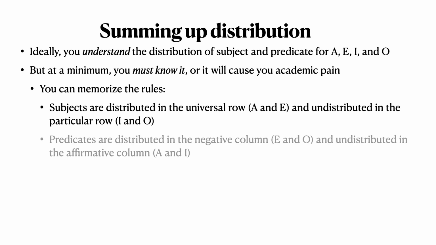You can know it by memorizing the rules. Subjects are distributed in the universal row, A and E, and undistributed in the particular row, I and O. Predicates are distributed in the negative column, E and O, and undistributed in the affirmative column, A and I. Those are the rules. It would be great if you understood them and if they made sense to you, and I think probably for most of you, at least 7/8 of the rule makes sense. That O statement for the predicate is a little bit tricky, but ideally the example about groceries in the fridge will make some sense to you.